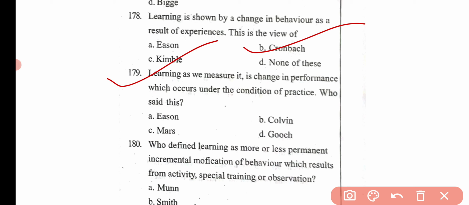Then the next question is, learning as we measure it is a change in performance which occurs under the condition of practice. Who said this? Option A, Ereson, option B, Colvin, option C, Mars, and option D, Gooch. Here the correct answer is option D.